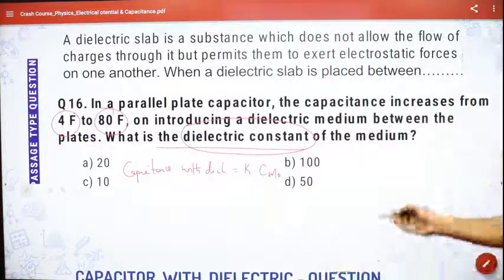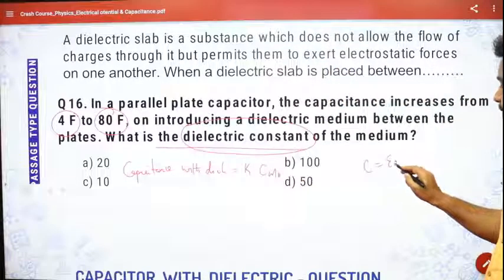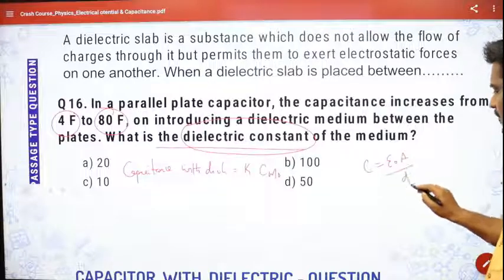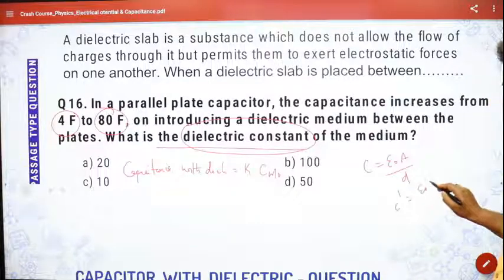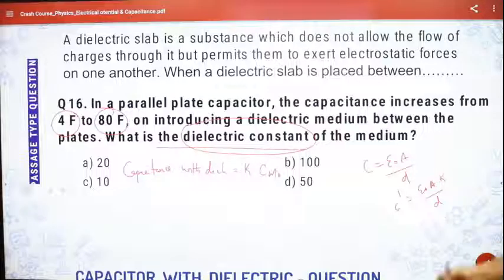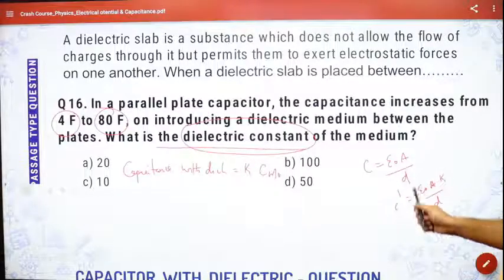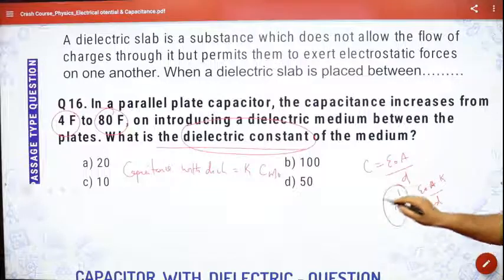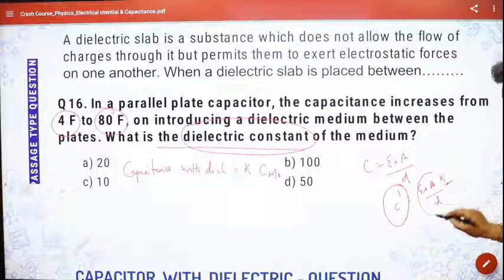That's what we know. We know that C is equal to epsilon naught A by D, and we know C dash is equal to epsilon naught A K by D, isn't it? So we can see very clearly from this expression itself that the new capacitance with dielectric will be K times the old capacitance.